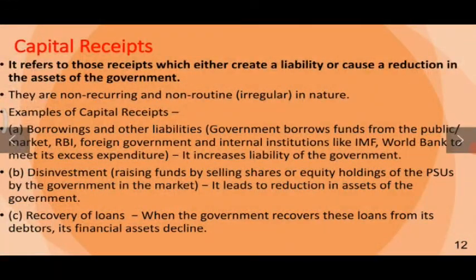Now, disinvestment is also included in capital receipts. Disinvestment is raising funds by selling shares or equity holdings of the public sector units by the government in the market, and it leads to reduction in the assets of the government. Recovery of loan is also included in capital receipts. When the government recovers these loans from its debtor, its financial assets decline. So this is a part of capital receipts.